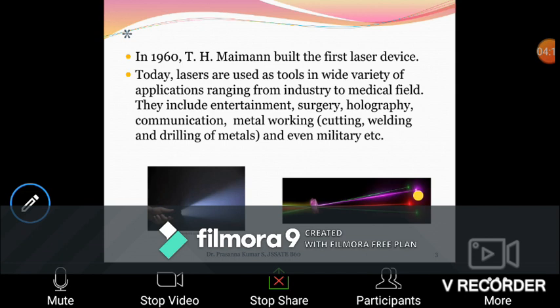Today lasers are used in almost every field of life: in the medical field and in the entertainment section. Lasers are used to do surgery, to create holography, that is a three-dimensional image of an object. They are used in communication. You have seen in the last module, lasers are used to send information through optical fibers. They are used in industry to cut, weld and drill metals and materials. They are also used in the military to identify enemy targets that may be flying over in the atmosphere.